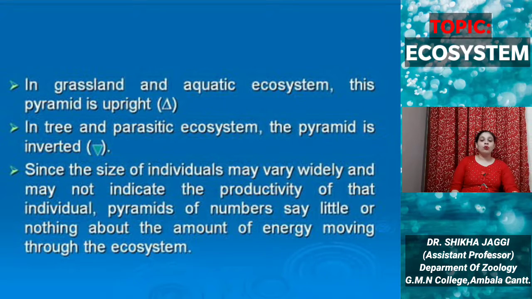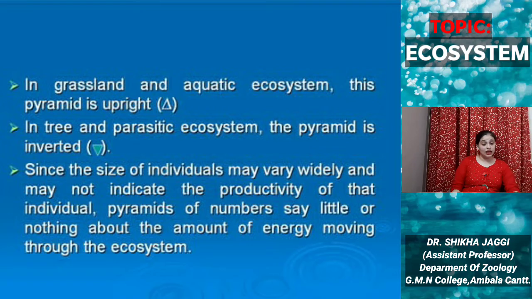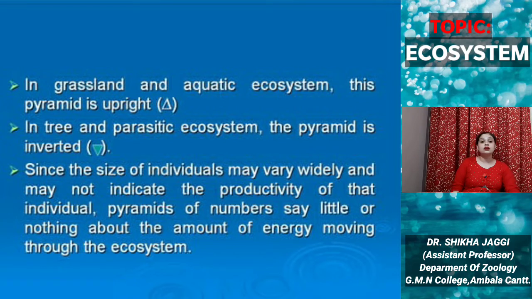It gives more weightage to small-sized individuals, and it is very difficult to count the number of organisms, as we have discussed in the case of aquatic ecosystems. There are phytoplankton, zooplankton, so it is very difficult to count their numbers and so forth. So with these limitations, we now discuss the pyramid of biomass.